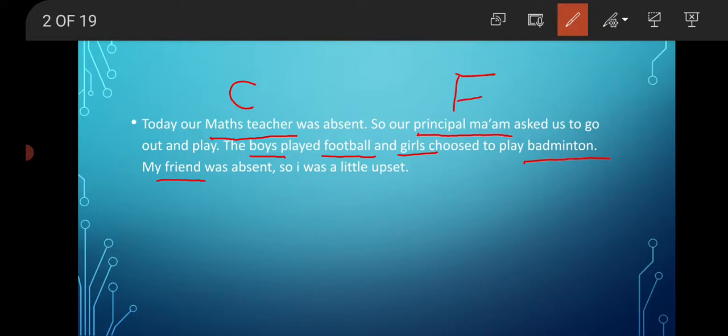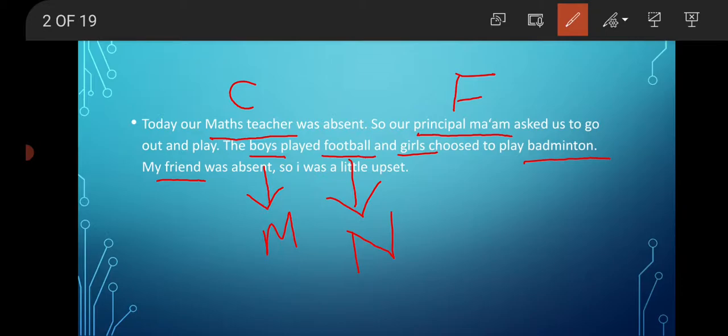Now again coming to boys, we exactly know we are talking about some male children. That is why boys is going to be masculine gender. Very much clear. Football. Now football here refers to the name of a sport, but it might also mean an object, like a ball. So it is a non-living thing and thus a neuter gender. It is not female, it is not male, it is a non-living thing, and that's why it belongs to neuter gender, because all non-living things are going to be neuter gender. After this example we'll come to this.